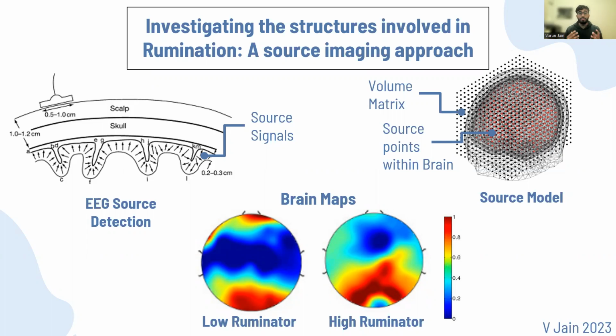Hey everyone, my name is Rumination, and I'll be discussing my investigation of rumination patterns through a source imaging approach. Rumination is when an individual actively engages in negative thoughts and focuses on the causes and consequences of their negative mood, resulting in a cycle of depressive thoughts.